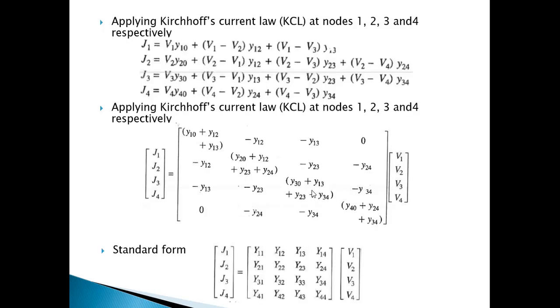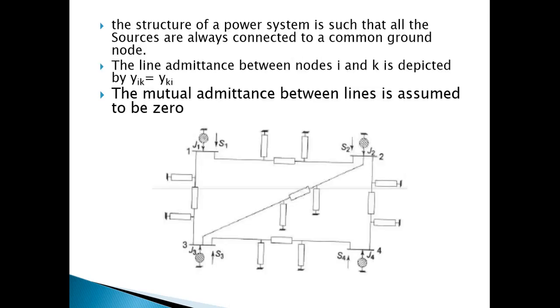Now we have seen in the previous diagram, I'll just show you the previous diagram. So from here, I have talked about that in order to analyze it, we need to use the node voltage analysis. Here, we are considering every bus to be a single node.